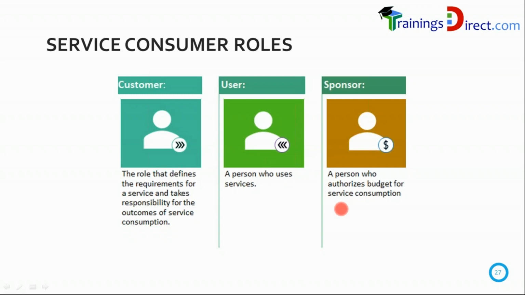But if you appoint another person who will talk to me and specify the requirements of the service, what kind of website you need, how the layout should be, do you want to sell products, do you want to sell tickets, you're going to tell all that to me, that person is known as a customer because they define the requirements. And they also take responsibility for the outcomes of consumption. The word outcome is new, isn't it?